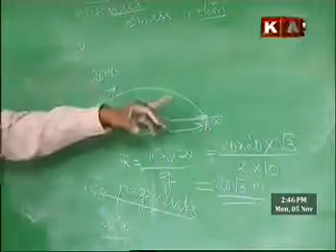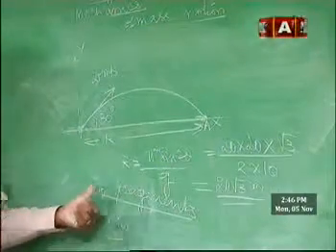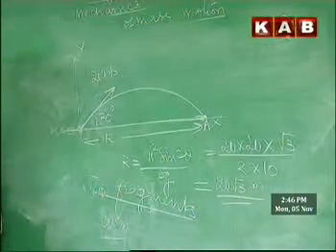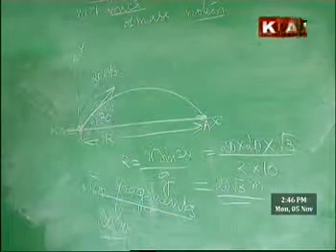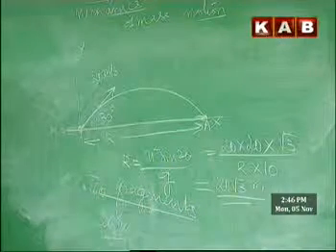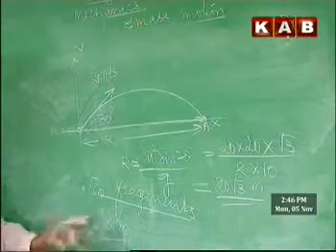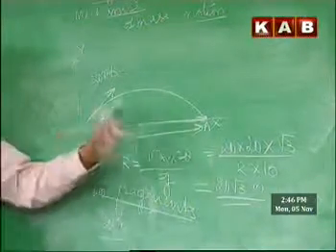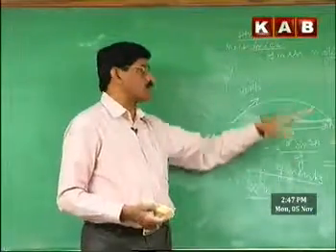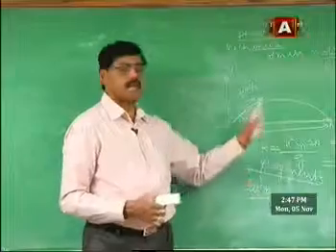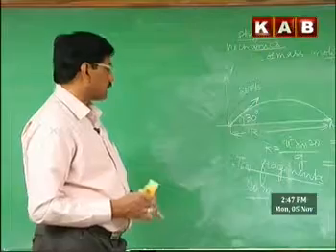But during its flight, the hand grenade is observed to explode into two fragments, where the mass of one fragment is double the mass of the other. One of them is the lighter fragment, one is heavier. If the lighter fragment lands on the ground at 20 meters from the throwing point, and simultaneously the other fragment also lands on the ground, where does it land from the throwing point? That is the problem. Now we have to calculate that.